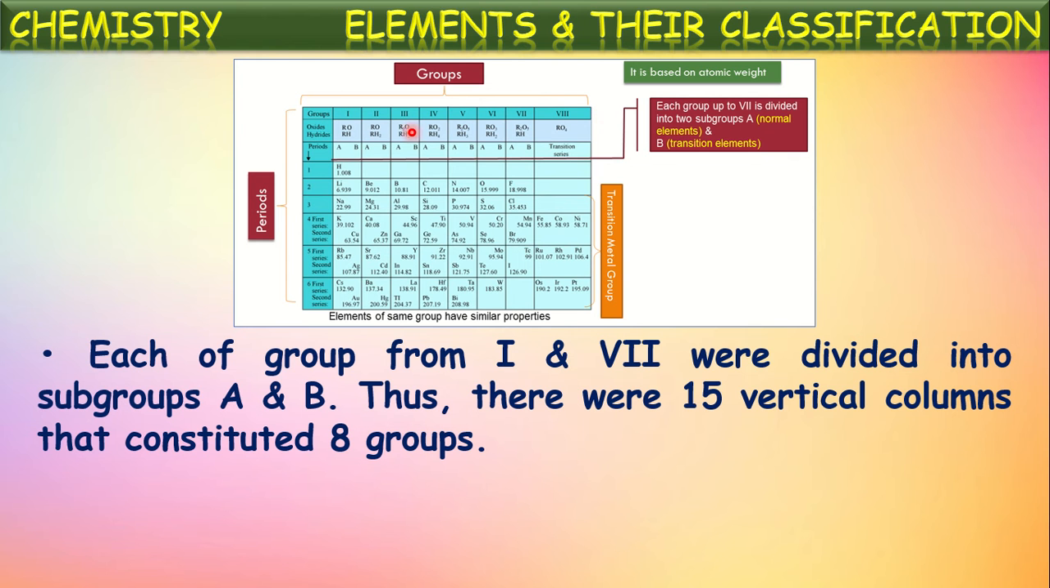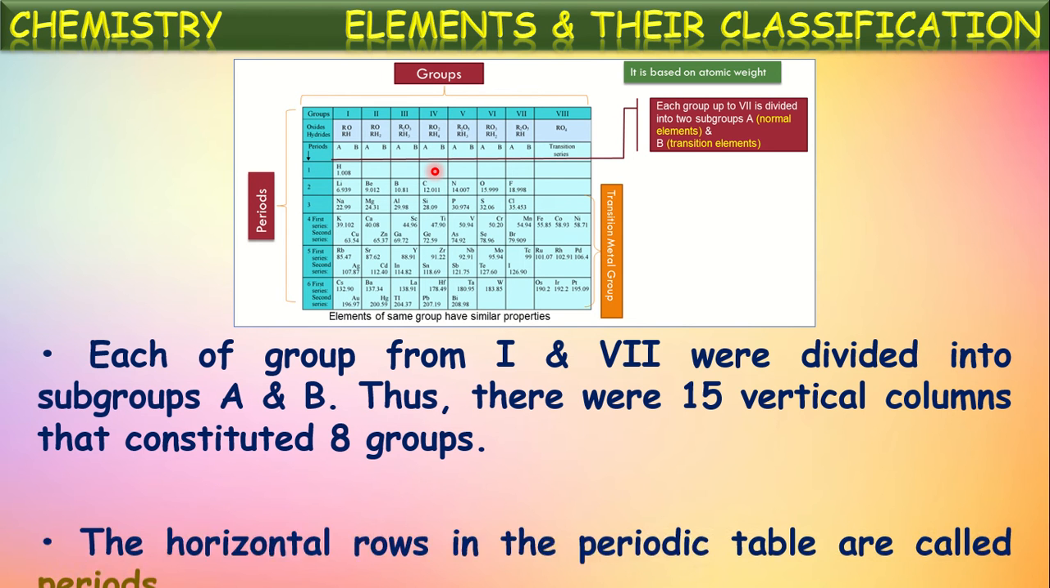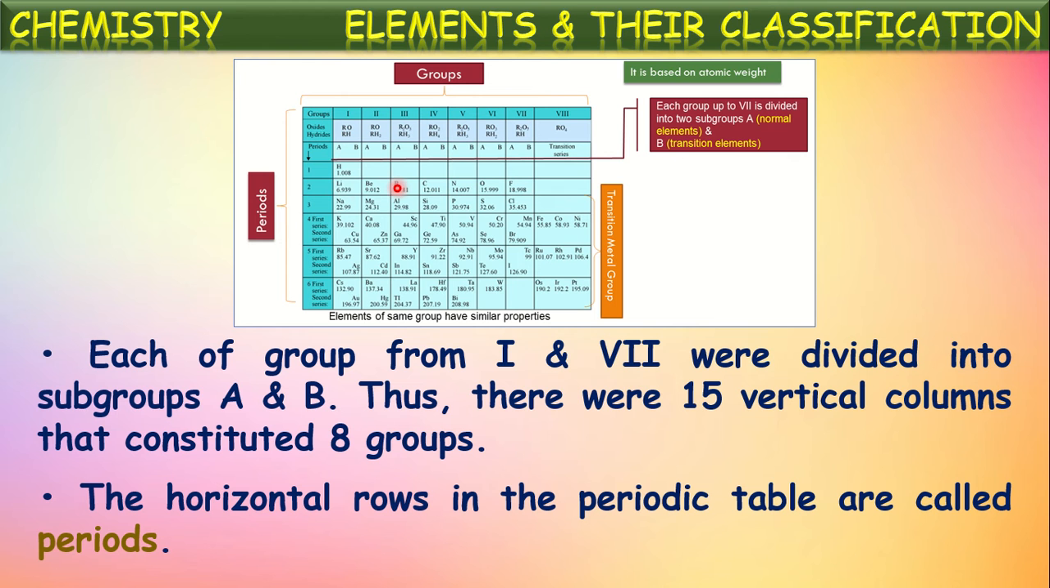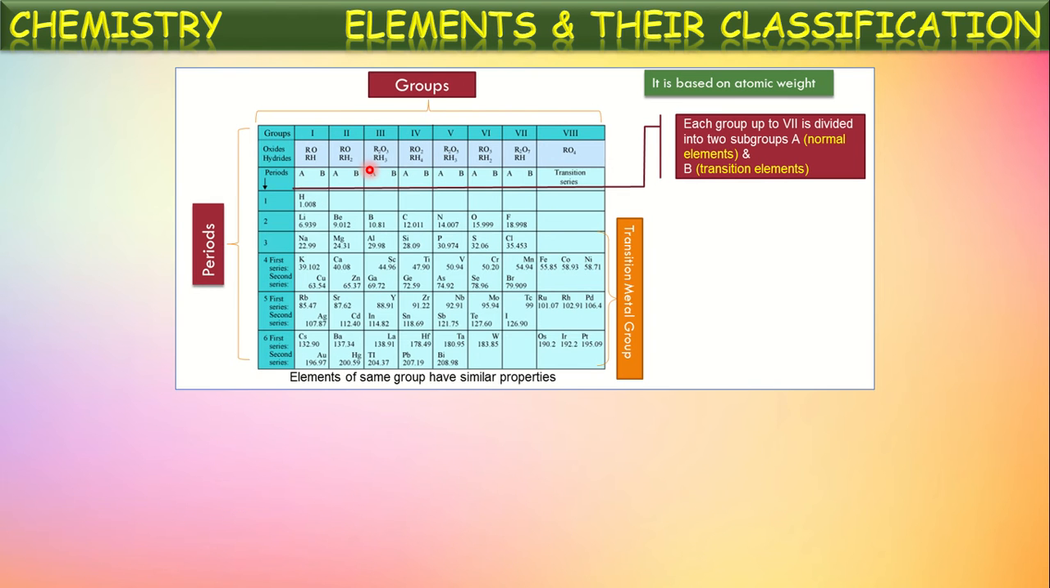And in these 8 groups, first to 7 groups, except the 8th group, are divided into 2 subgroups A and B. So totally these are 14 plus 8th group 1. Totally there are 15 columns constituting majorly 8 groups. And these horizontal rows are called periods. Okay, vertical columns are called groups, horizontal rows are called periods in this table.